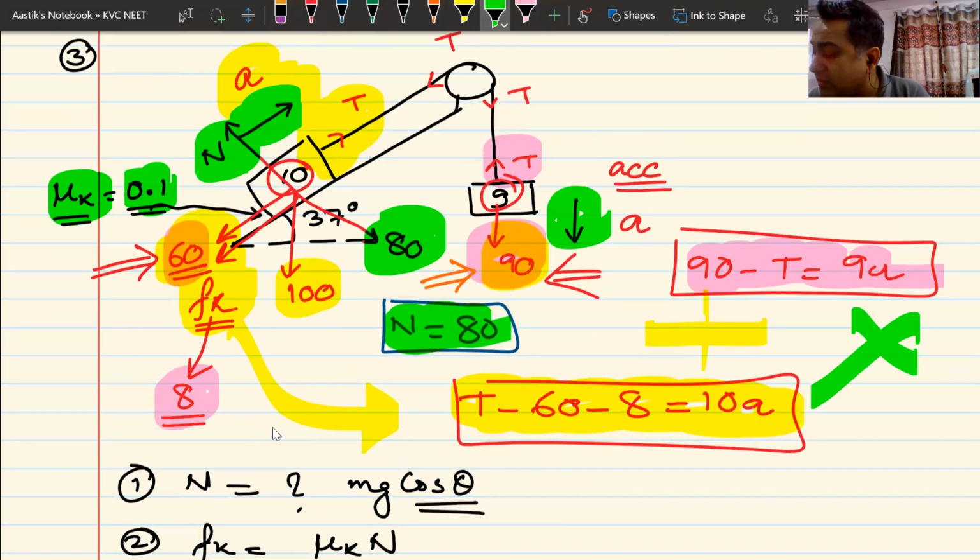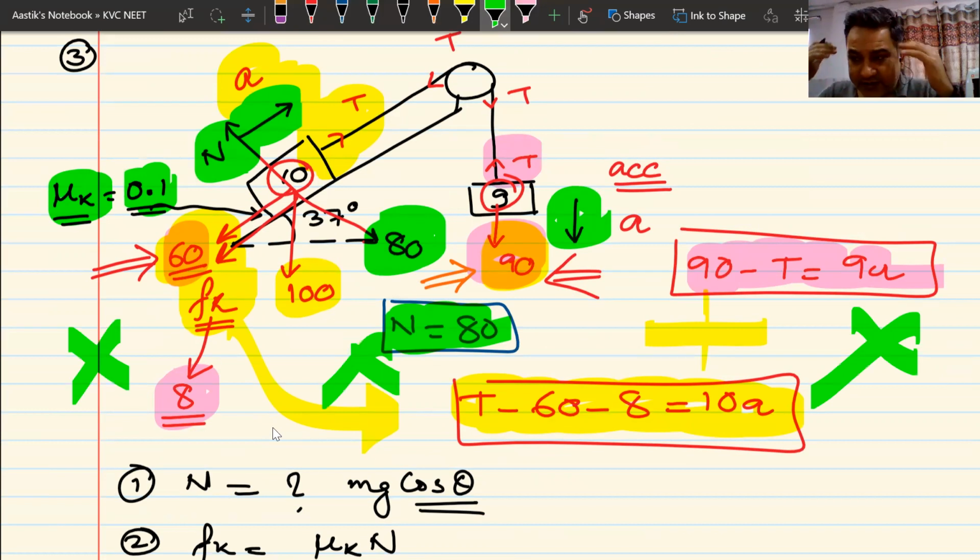I've just used the concept correctly. I found out what is the net force and I have solved the same problem very fast instead of writing all these equations. Now, how have I done it so fast? I've solved all these equations in my head, because I know at the end of the day, 90 minus 60 minus 8 will be equal to the total mass into acceleration. So I've used this concept, put it in a straightforward way, and got the answer pretty quickly.